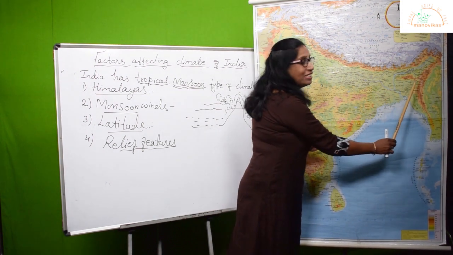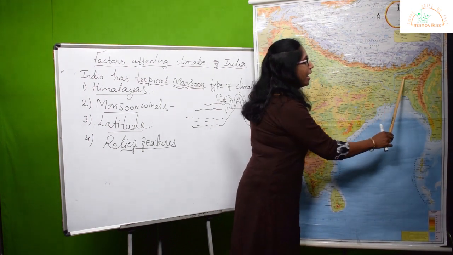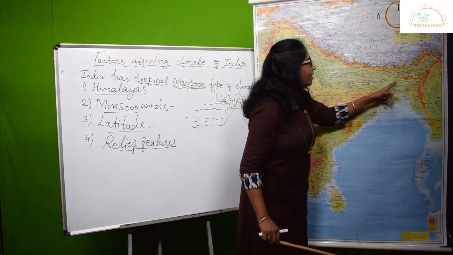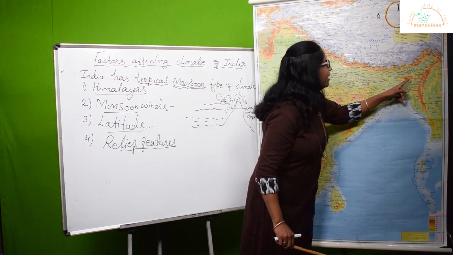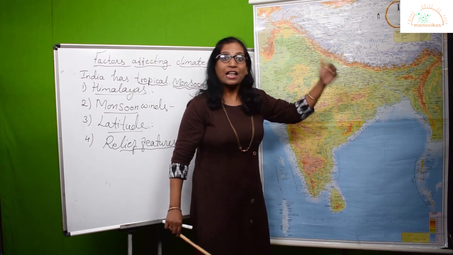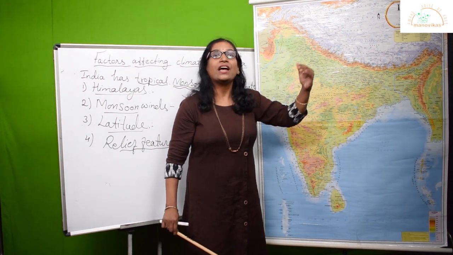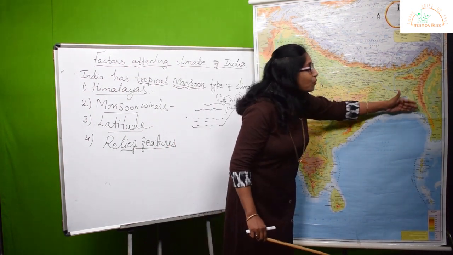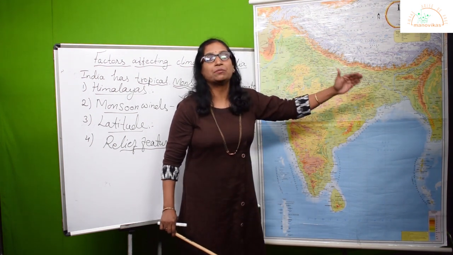When they hit the northeast states, where there are mountain ranges like the Khasi hills, Jaintia hills and Garo hills, they block these monsoon winds again, giving enough rainfall towards the southern part of these hills.